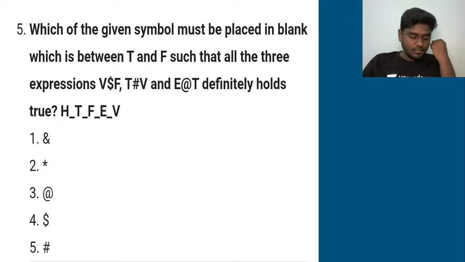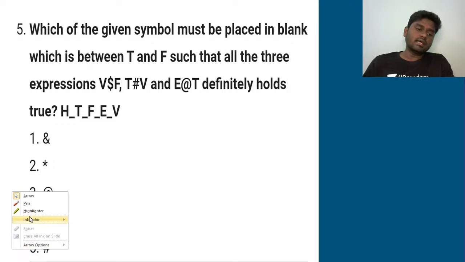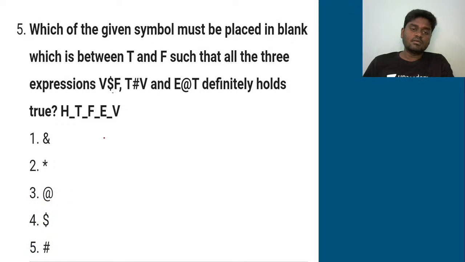Fifth: which of the given symbols must be placed in the blank between T and F, so that all three expressions hold? First let's try to decode the expressions here. What does B $ F mean? It is not mandatory that every time you write what the expression corresponds to. You just need to keep it in mind itself. You can save time here.